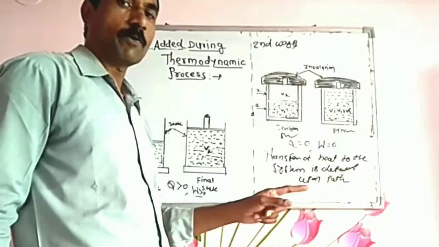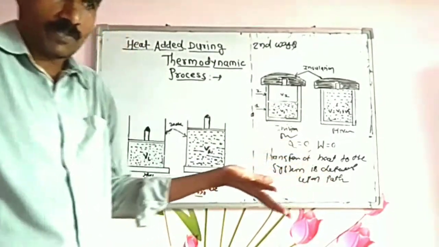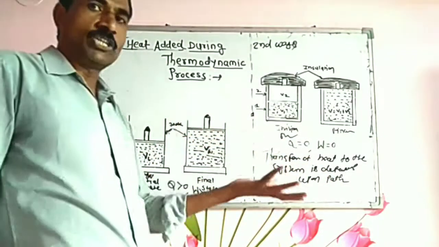Work also depends upon the path. Are work and heat the same? No, work and heat are distinct quantities.